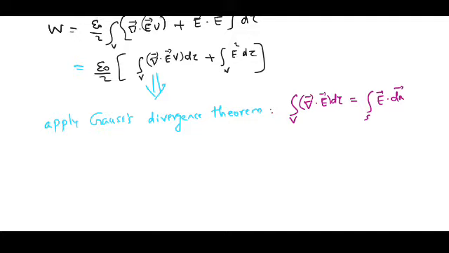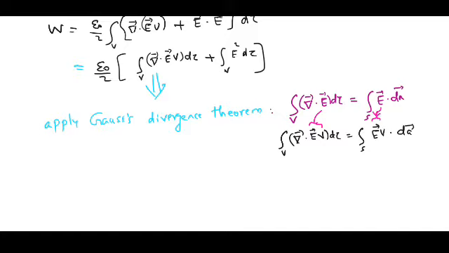Or if I multiply this electric field with a scalar quantity, the volume integral of del dot (E V) d tau, then this becomes the surface integral, where we take E V as a single quantity, that is E V dot dA.